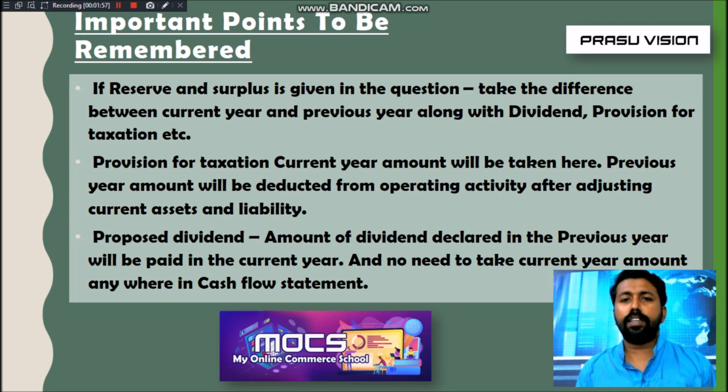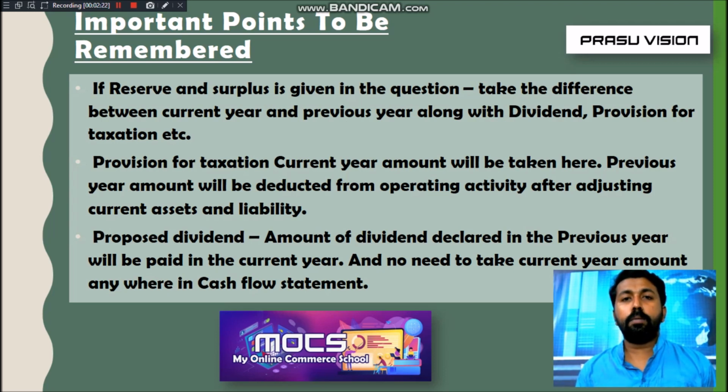Just take the difference. Then you can adjust all other items like dividend, maybe interim or proposed dividend, also provision for taxation and the amount of tax refund. So remember, when only the item reserve and surplus is given, then provision for taxation, I am again repeating, you have to remember very carefully.